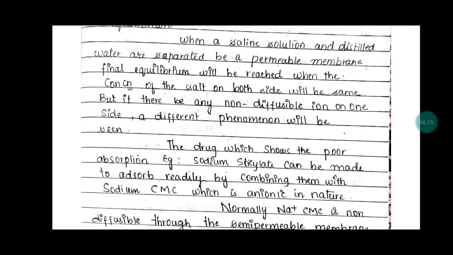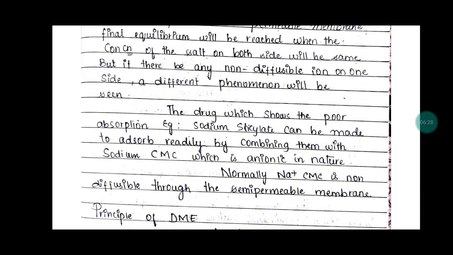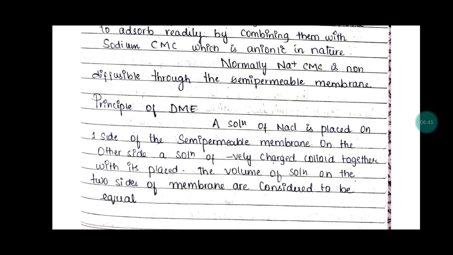A drug which shows poor absorption, for example sodium salicylate, can be made to absorb readily by combining it with sodium CMC, which is anionic in nature. Normally sodium CMC is non-diffusible through the semi-permeable membrane. The principle of Donnan membrane equilibrium is that a solution of sodium chloride is placed on one side of the semi-permeable membrane, and on the other side a solution of negatively charged colloid is placed. The volumes of the solution on the two sides of the membrane are considered to be equal.